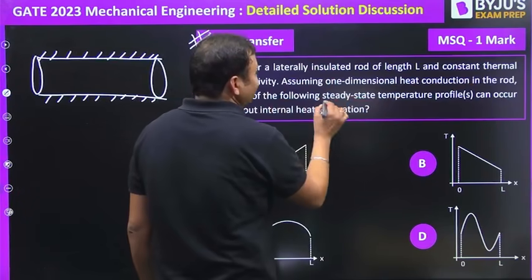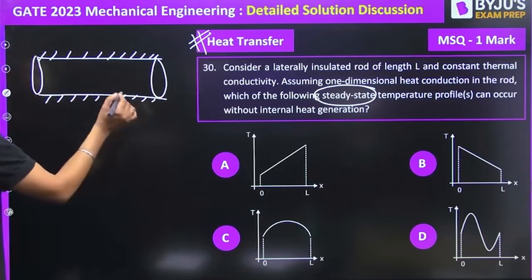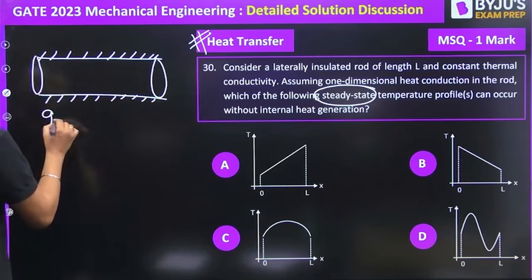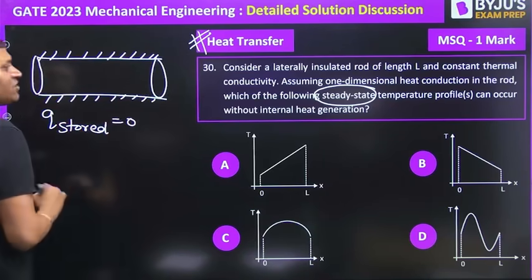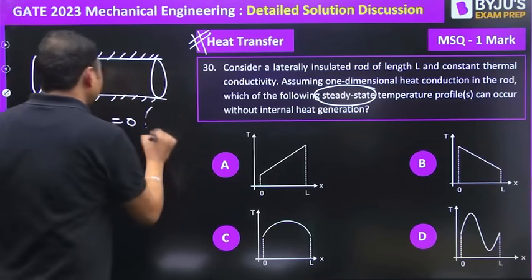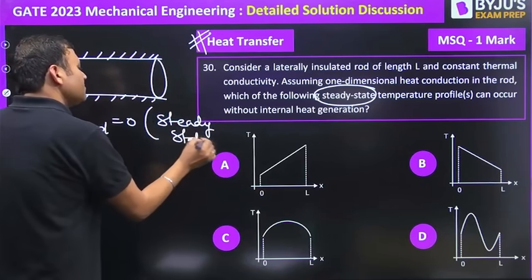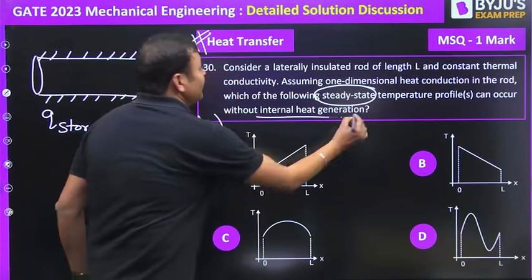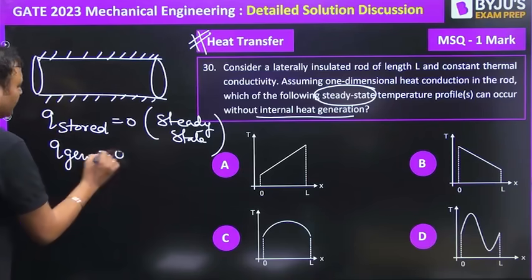Which of the following steady state temperature profiles is possible? If the conduction is steady state, Q stored will be equal to 0. There is no storage of energy because of steady state nature. Temperature is independent of time, right? Without internal heat generation, which of these profiles are correct? Q generation will also be equal to 0.